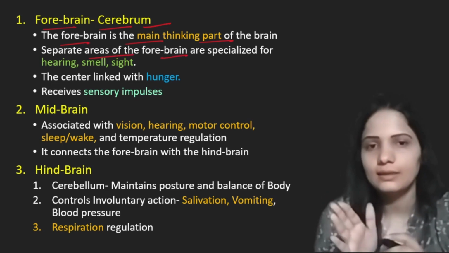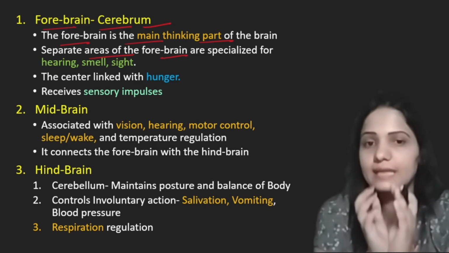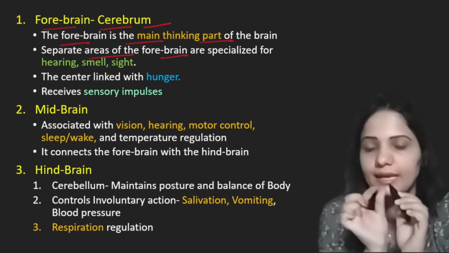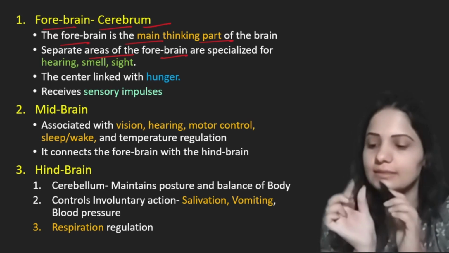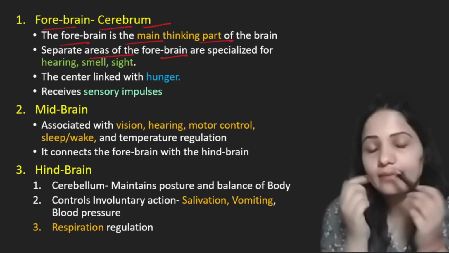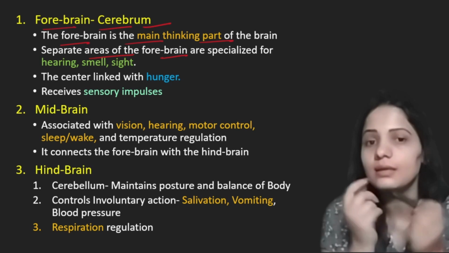We have seen the cerebrum, which is forebrain. Now in cerebrum there are different areas, and these separate areas have specialized functions. Like say, this one area is specified for hearing. Whatever hearing our ears do will be processed in this part of the brain, cerebrum.